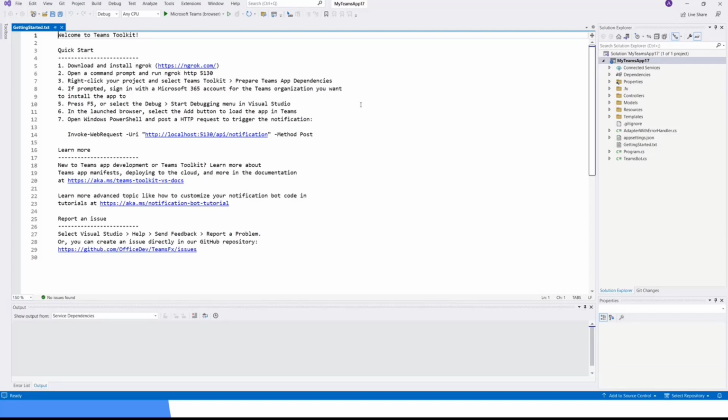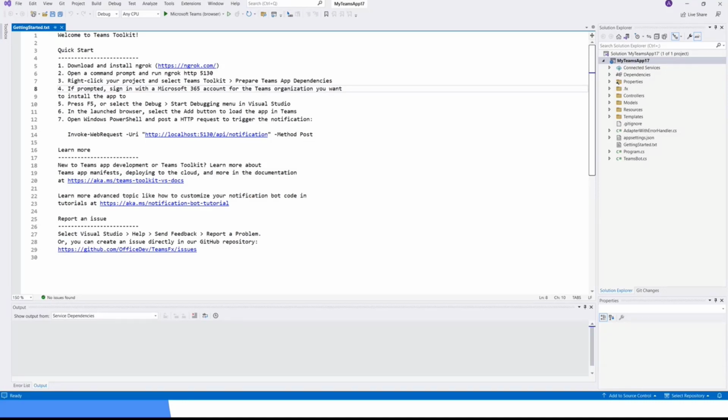I should start by saying that Teams Toolkit is available in both Visual Studio and Visual Studio Code. In this sample, we are using Visual Studio and .NET. For Visual Studio Code, Teams Toolkit doesn't require ngrok. For the Visual Studio version, we still need a tunneling in the background to run the project.